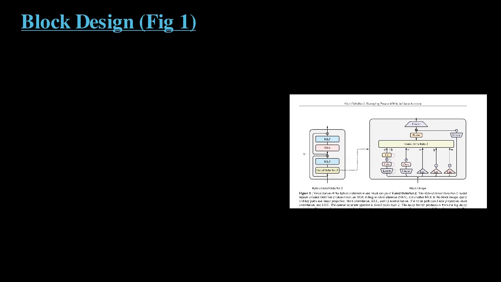The value path uses linear projection, short conv, and SiLU. The central recurrent operator is Gated Delta Rule 2. The decay branch produces alpha from the log decay projection. Channel-wise erase B and write W each come from one linear projection followed by sigmoid. The output is RMS normalized, multiplied by a SiLU output gate, and projected back.